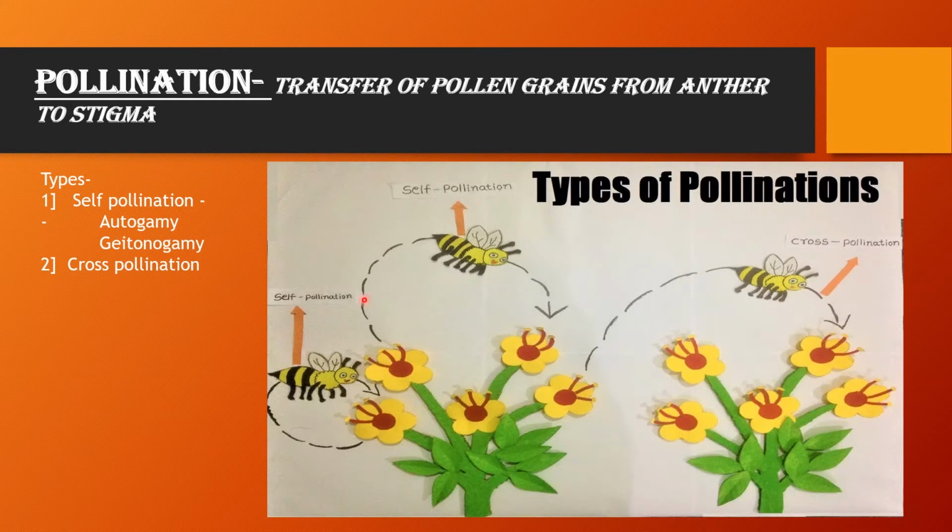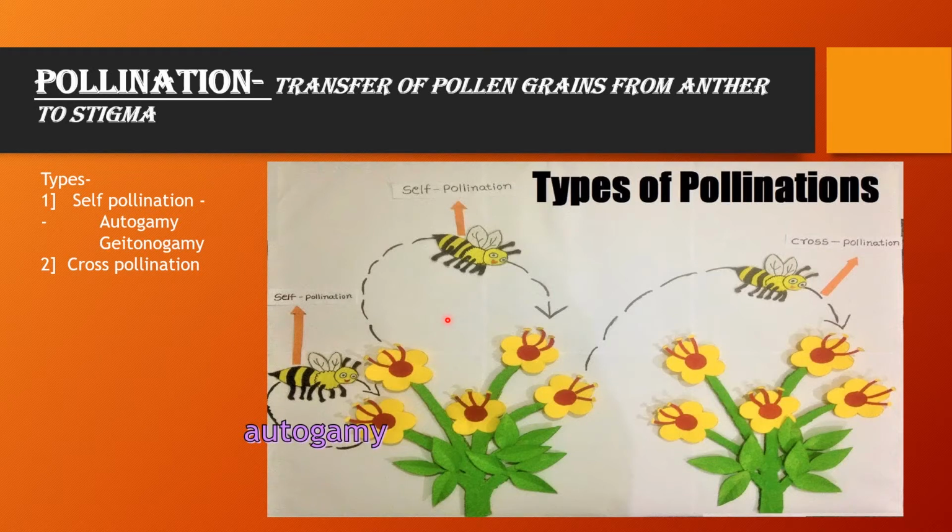In this picture we can understand all the steps. Here this one is one plant, this one is another plant. So here the first type of pollination is taking place within the same flower. That means this flower is pollinated by its own pollen. So that term is called autogamy. That means autogamy is a type of pollination in which a flower gets pollinated by its own pollen.